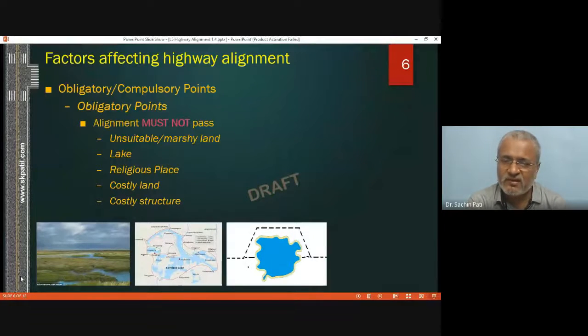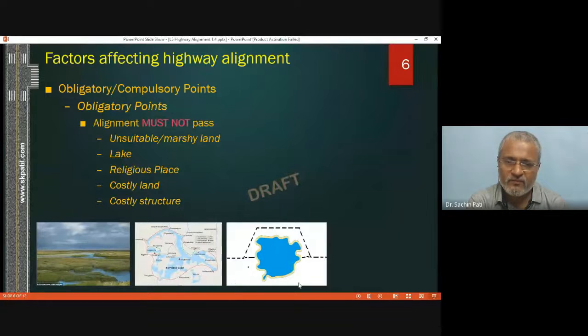On the left side, in the diagram, there is marshy land. If a road is constructed on such land, too much money will be wasted on foundation work and bridge work, and that will increase the construction cost. Okay, so that should not be the case. Another variety will be: the highway alignment should not pass over a lake.